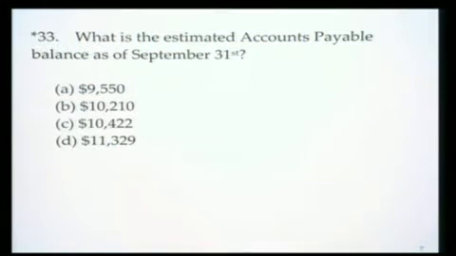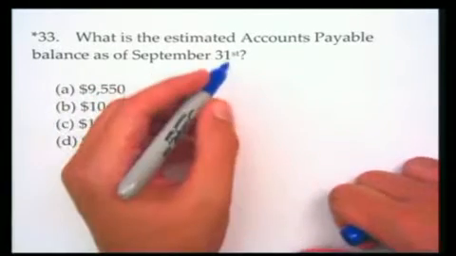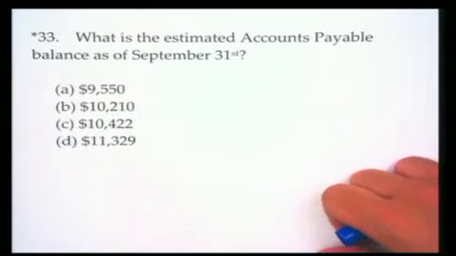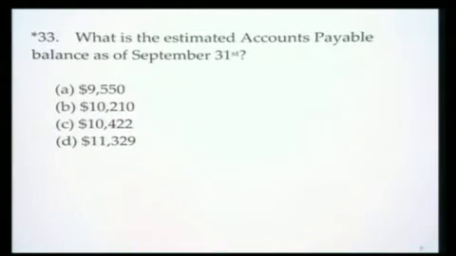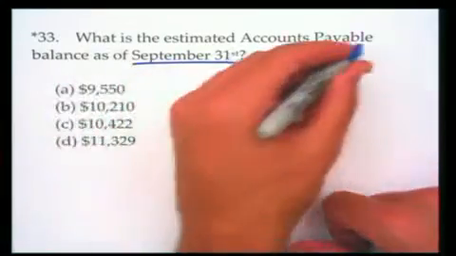It says here, what is the estimated accounts payable balance for this company as of September 31st? Okay, once again, this question's being nice to us. It's not being tricky like the one before, where it had October 1st, in which case you had to remember that that was their way of covertly asking about September 31st. This one just out and out says September 31st.